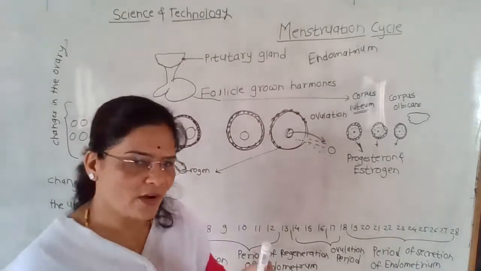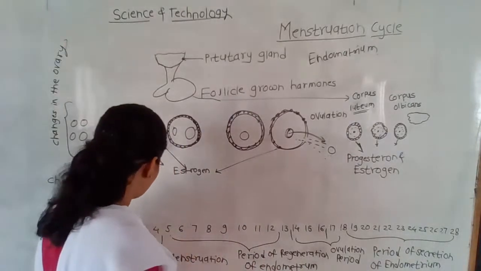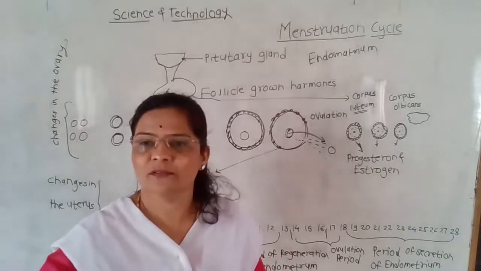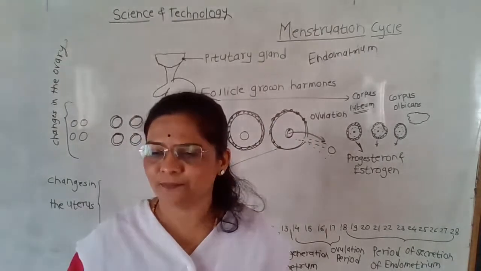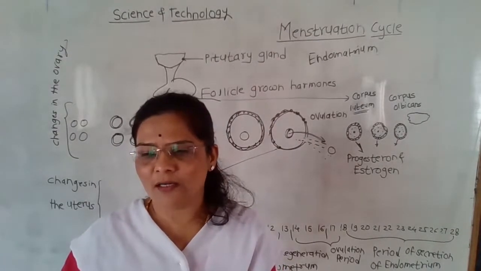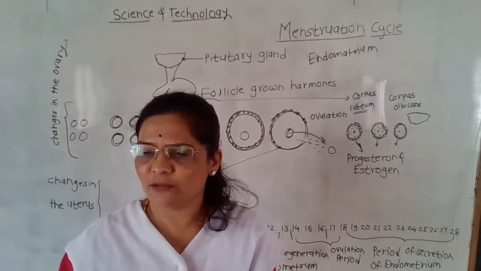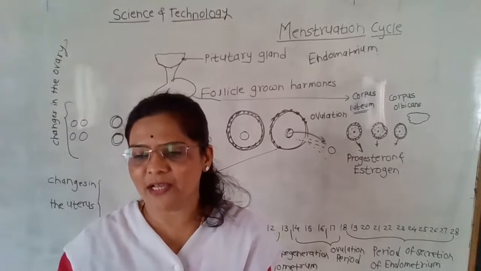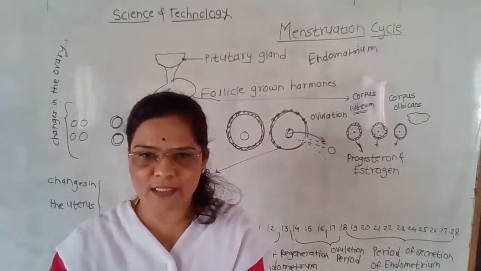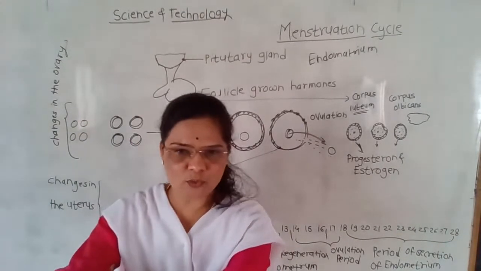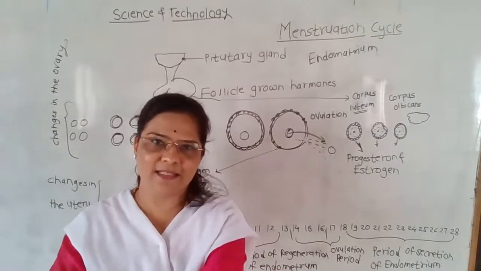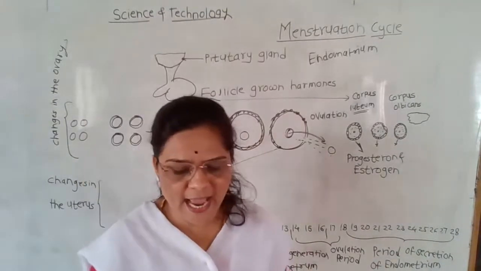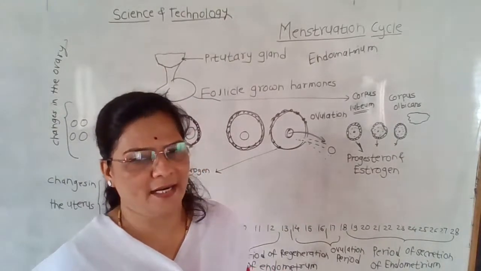Some girls suffer from 5 days bleeding, some girls suffer the cycle 4 days, 5 days, that we call as the menstruation. The bleeding continues approximately for 4 to 5 days, and this we call as the menstruation, and the first menstruation we call as the menarche. Then unless the oocyte is fertilized, the embryo is implanted.